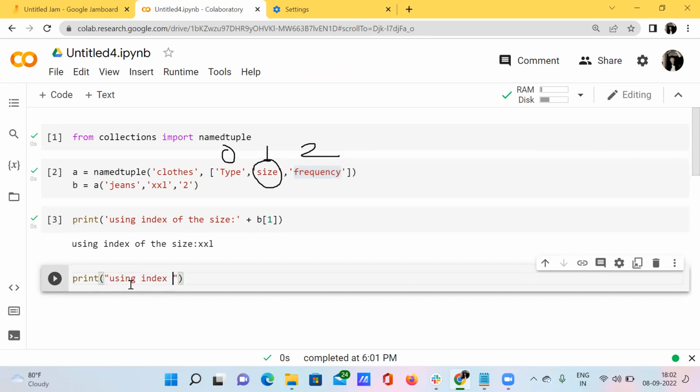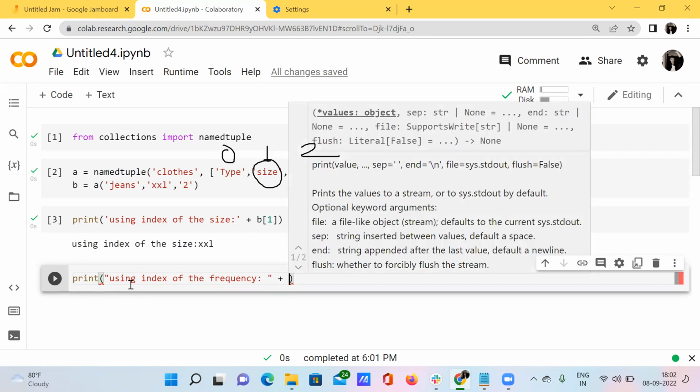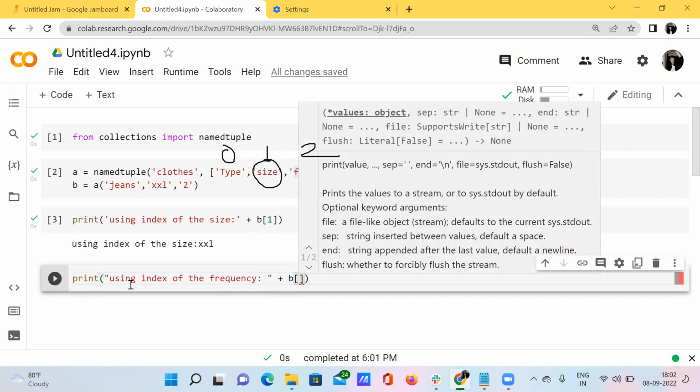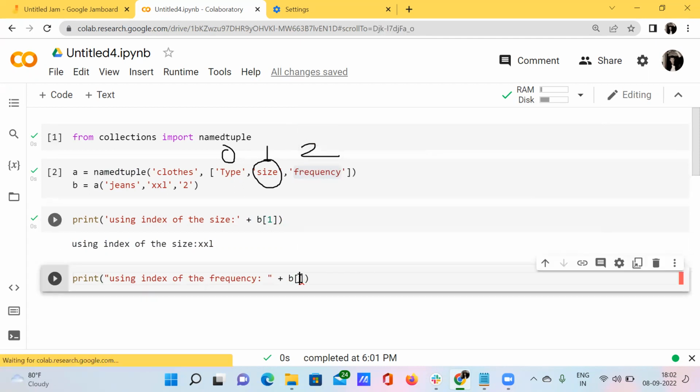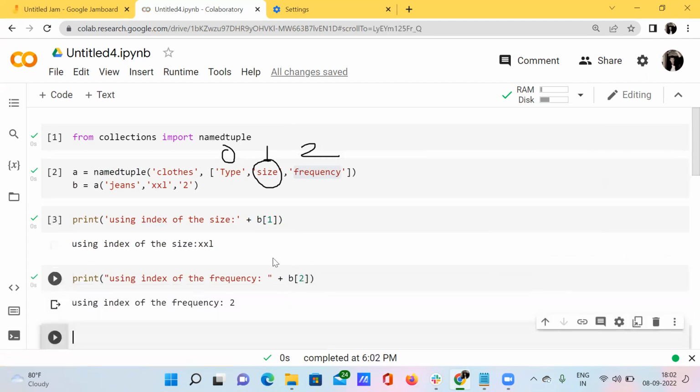First of all, I'll check using the index of the frequency. So what happens? B of, so what is the index number? See here, what is the index number of this frequency? That's nothing but 2, right? So I'm just entering the 2 here. What happens? I'll get my output as 2.